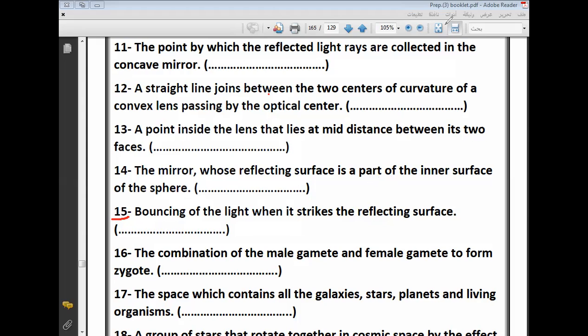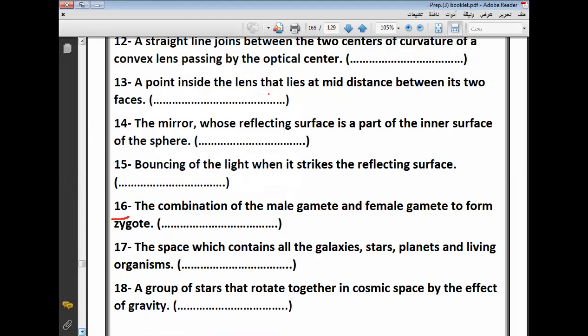Number 16. The combination of the male gamete and female gamete to form a zygote. You didn't say the scientific term. Okay, you can answer it. The combination between male gamete and female gamete to form zygote. This process is called fertilization. Excellent. This is called the fertilization process.